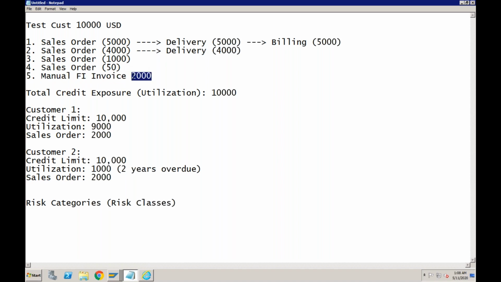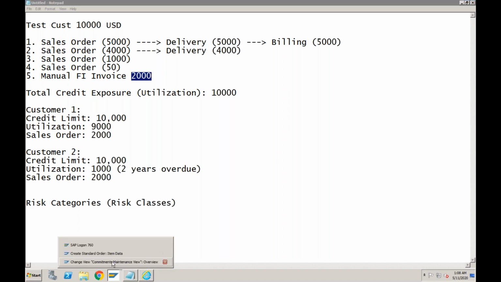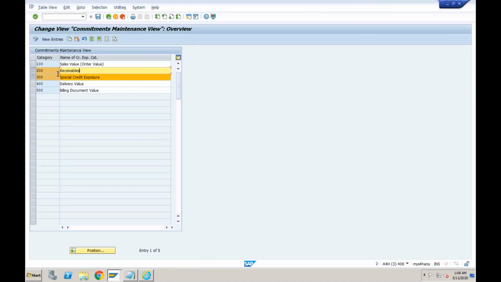Should this 2000 be considered in the exposure or not? This is not coming from SD, this is coming from FI directly. So in FSCM credit management, we can even include the values flowing from the AR module of SAP, which means direct manual FI invoices. That information is captured here, in another category called receivables.